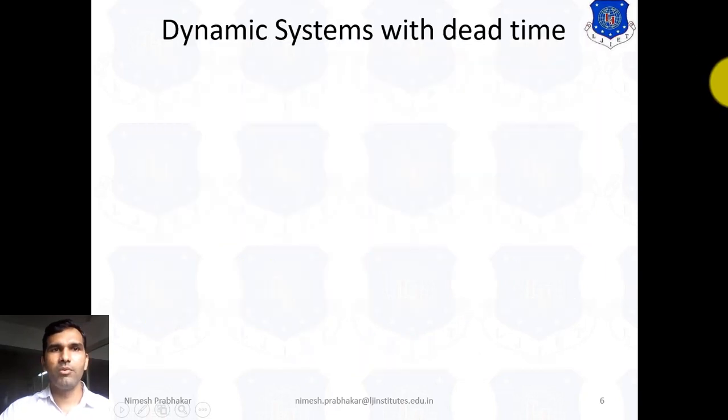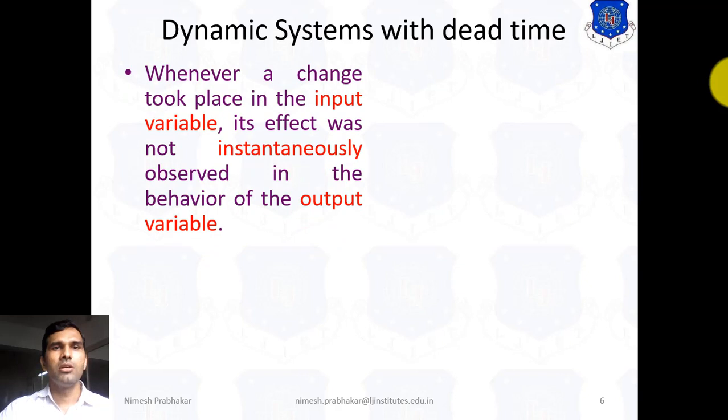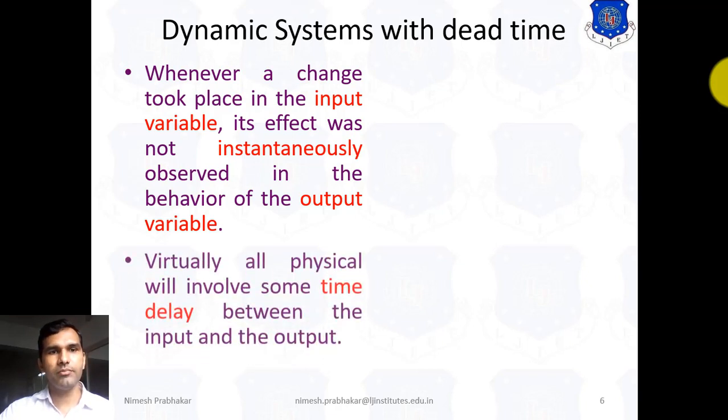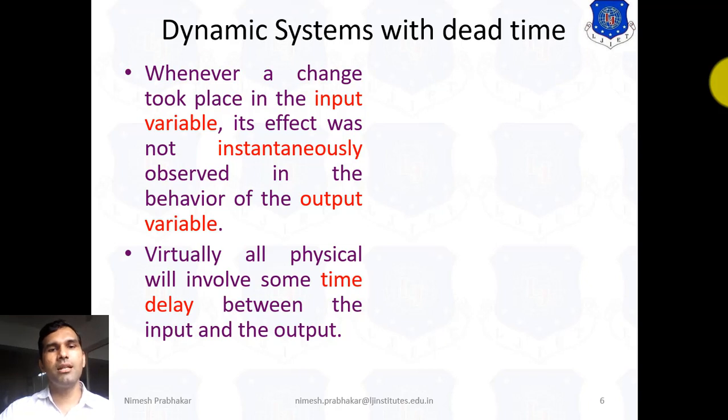Now we see the dynamic system with dead time. Earlier we discussed dead time. We know what dead time is. Here we consider the system with dead time. Whenever a change takes place in the input variable, its effect is not instantaneously observed in the behavior of the output variable. Virtually all physical processes involve some time delay between the input and output.